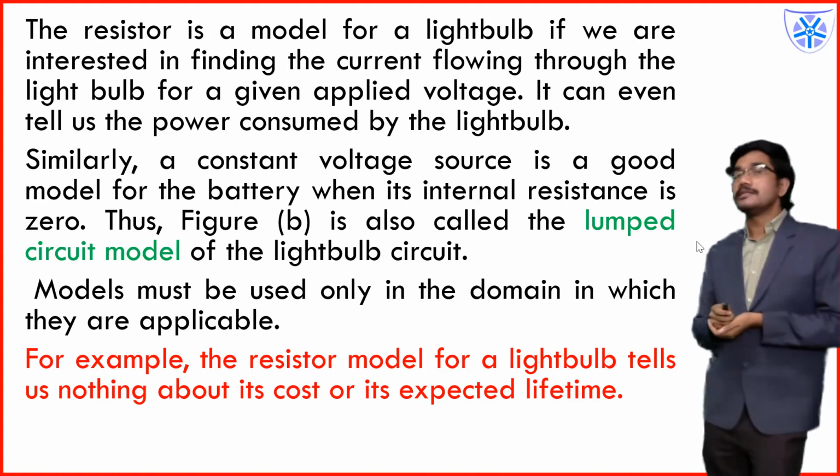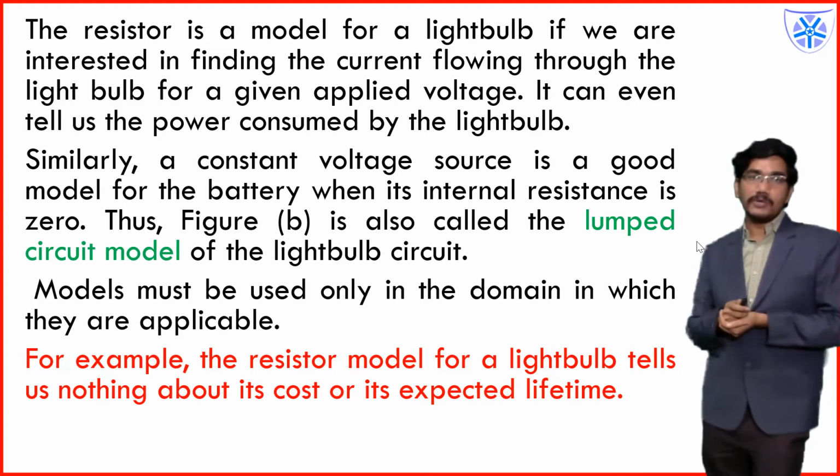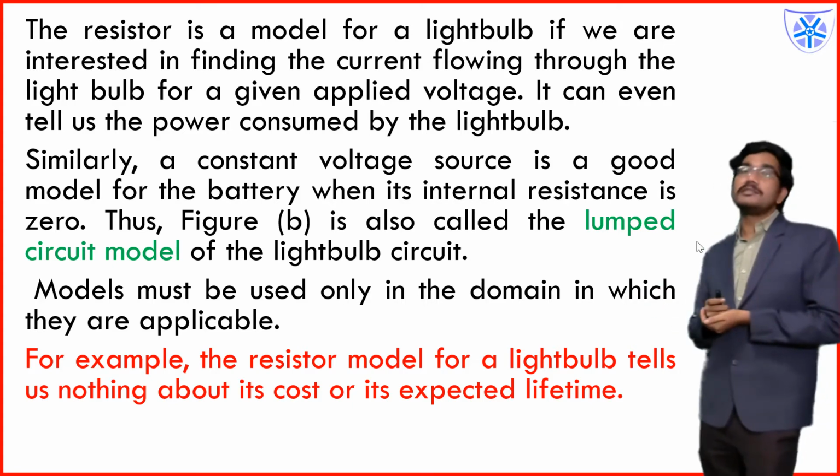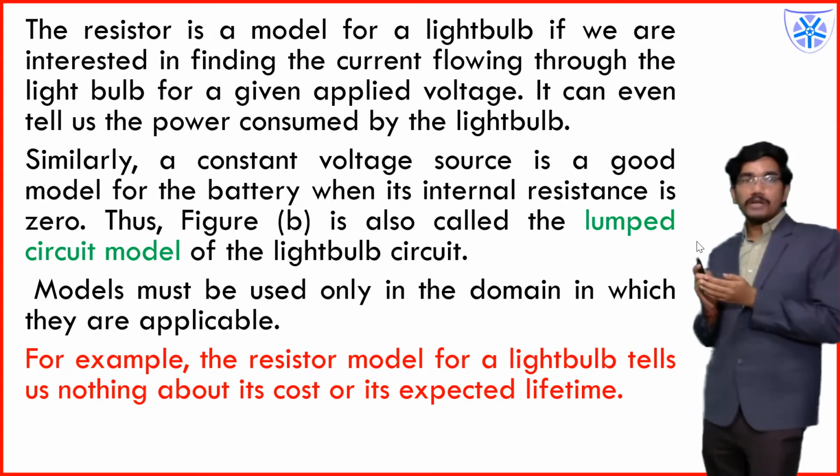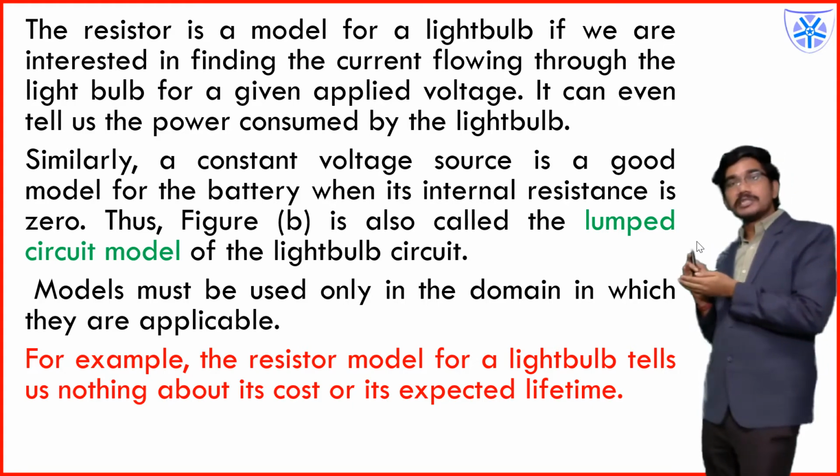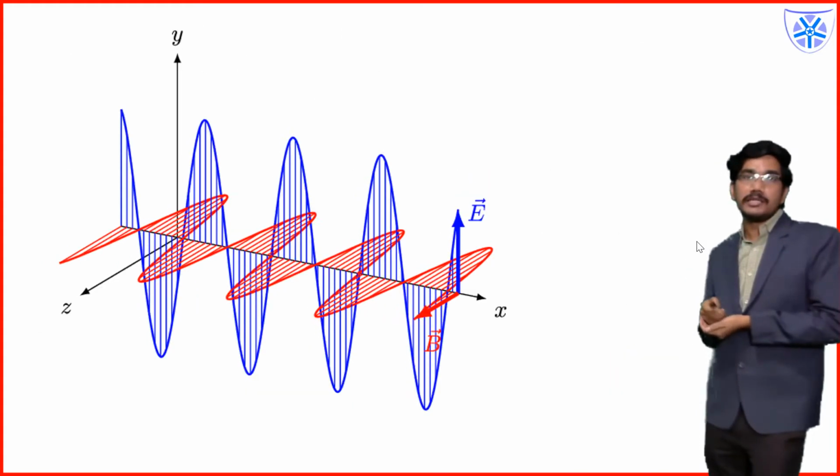For example, the resistor model cannot tell how much the bulb costs. The model which you have represented as an electrical circuit model, where the bulb is represented with an equivalent resistance, is nothing but your lumped model.